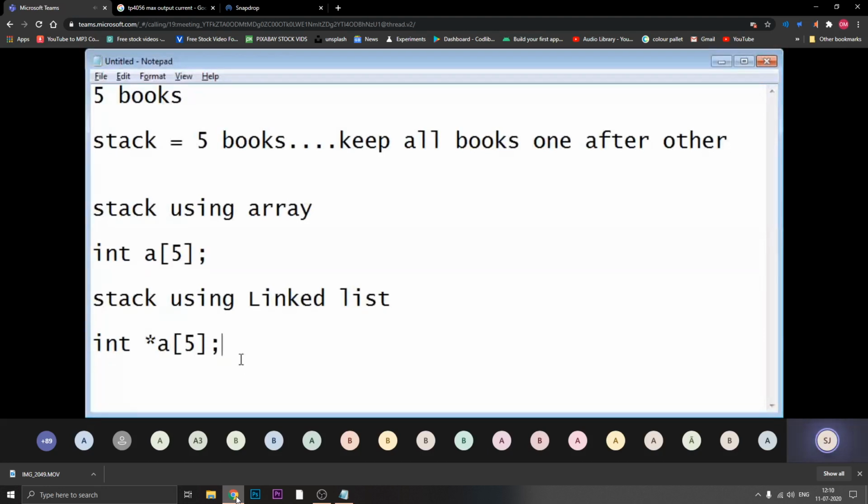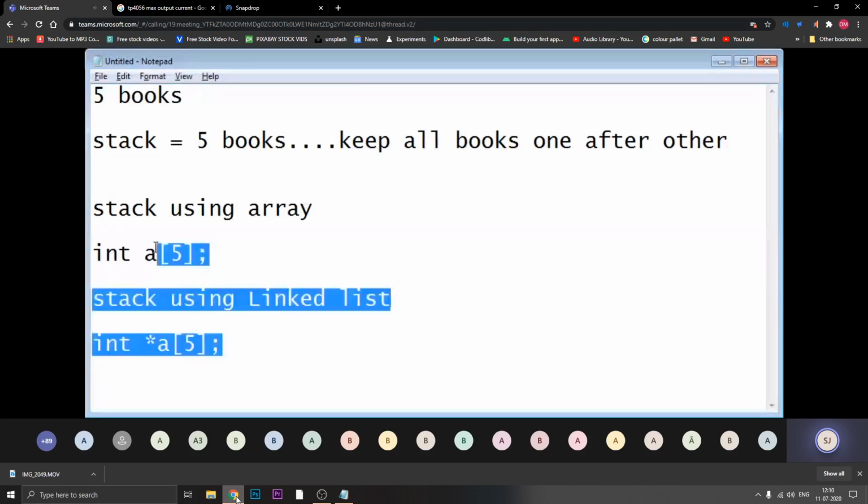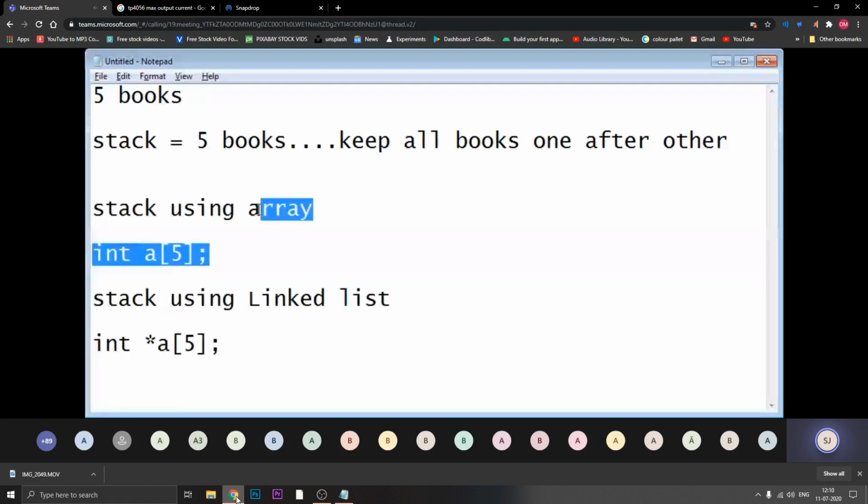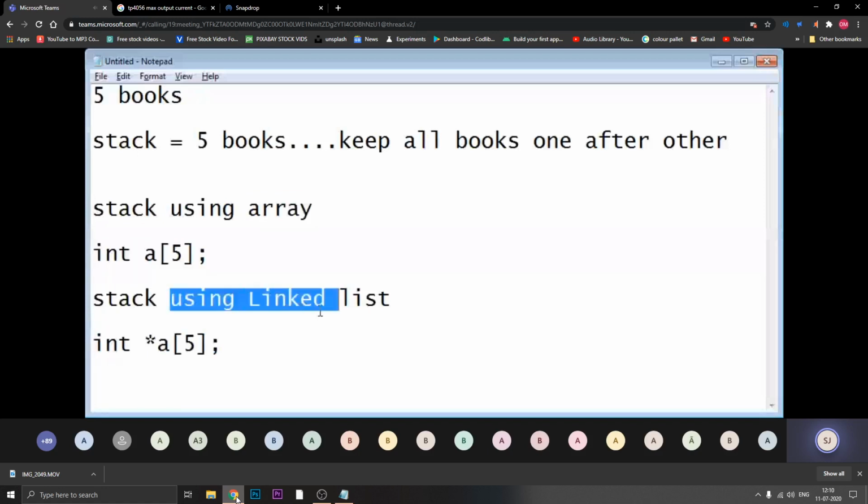So if I'm using a stack with a linked list, I'm using pointers to implement the stack. If I'm using an array, I will be using this simpler way to implement it. So there is a difference of implementation. I'm telling you that array and linked list, these are two methods to implement any data structure.